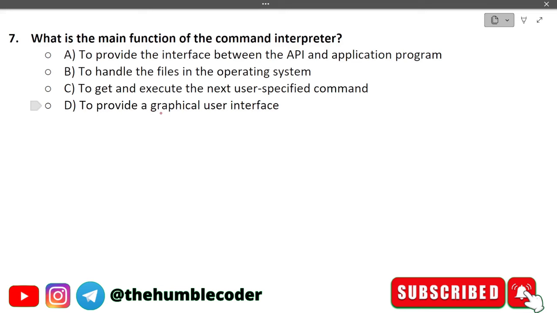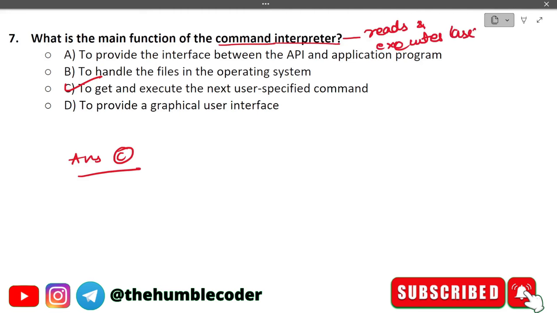The correct answer in this case is option number C, that is to get and execute the next user specified command. Now why? Because the command interpreter reads and executes user commands. Okay, moving on.